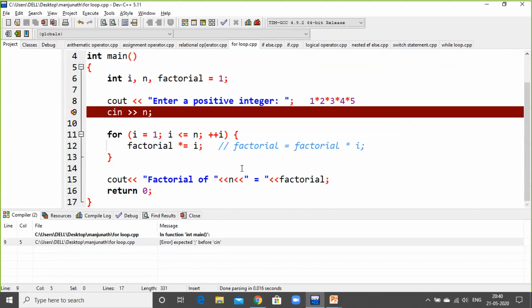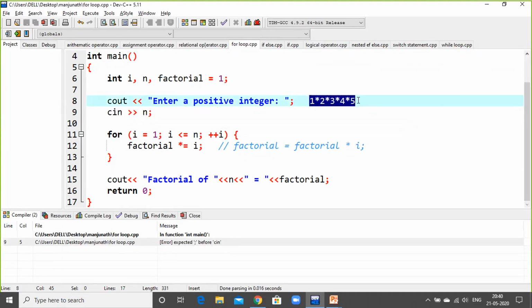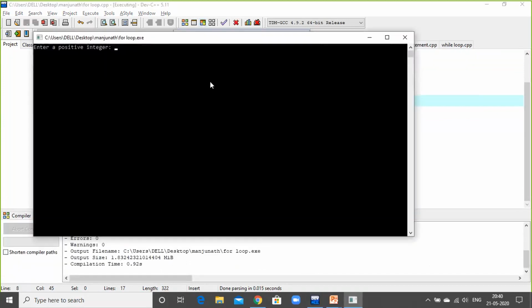So I'm getting an error here. Can you guess what is the error here? The error is I have used some extra part for explanation. I'll delete this extra part and compile this again. Once I compile, the program does not have any error. Once you don't have any error, only then will you come to the running part, or the execution part, of the program.